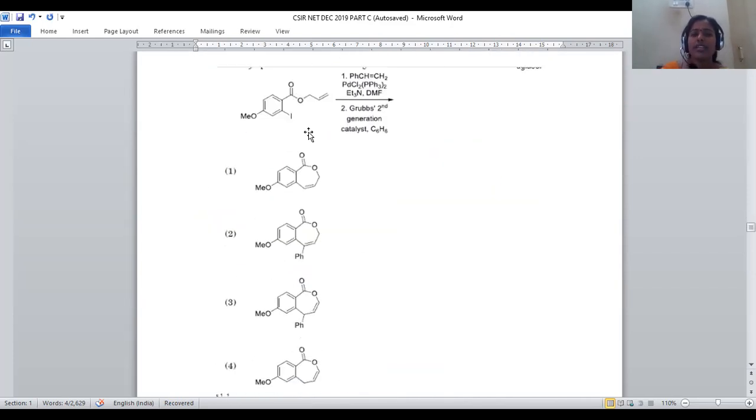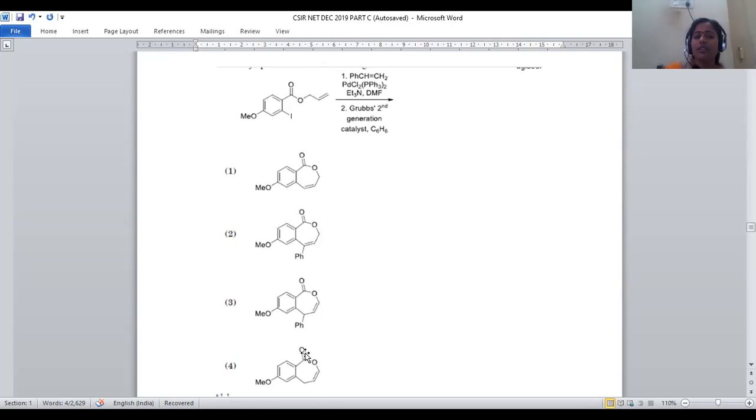It is a part of organic chemistry where we have various catalysts provided, and it is treated with an aromatic compound. The aromatic compound is treated with Ph-CH=CH2, called styrene, and PdCl2(PPh3)2 will be given. Triethylamine is the base and DMF is the solvent. Grubbs catalyst is employed in the second step in benzene solvent. Whenever all these are added to the starting material, what will be the product we have to predict?